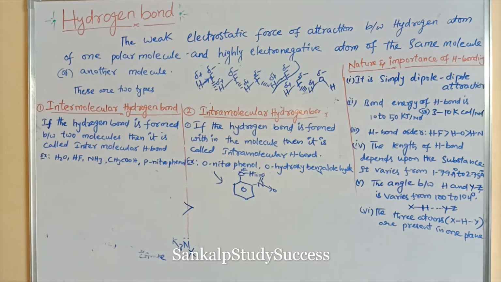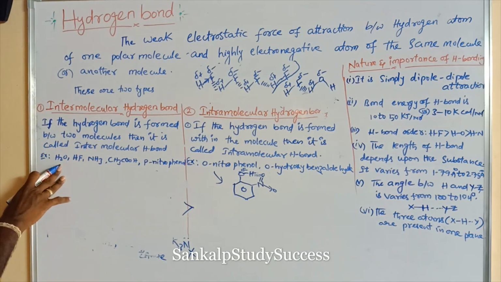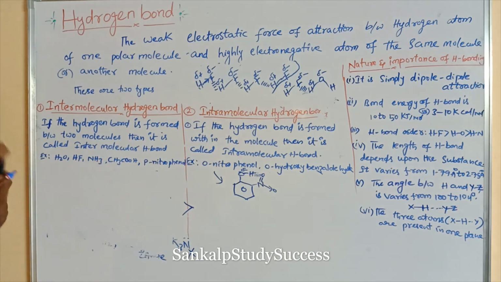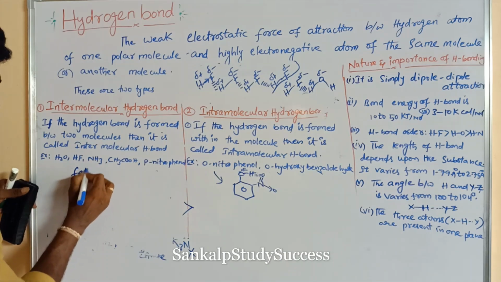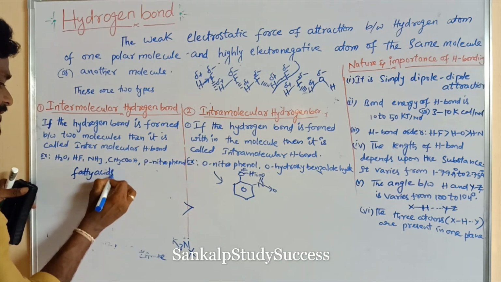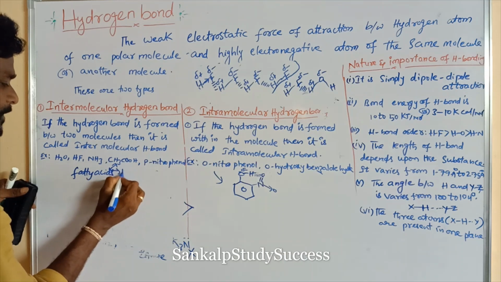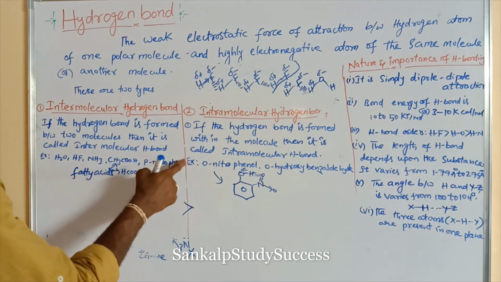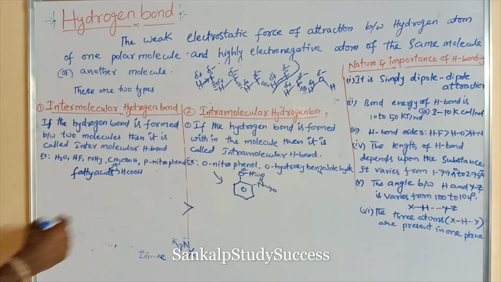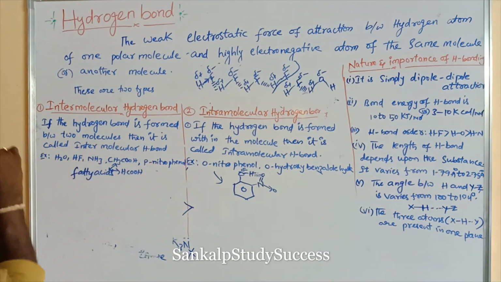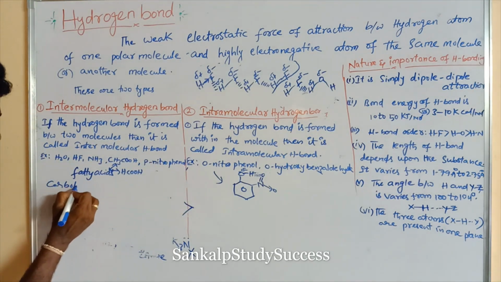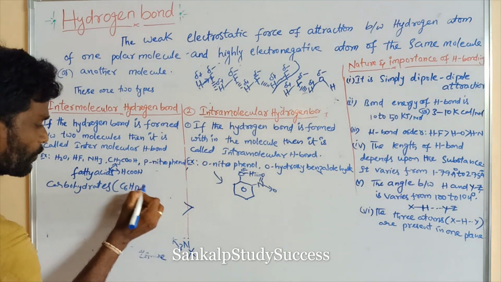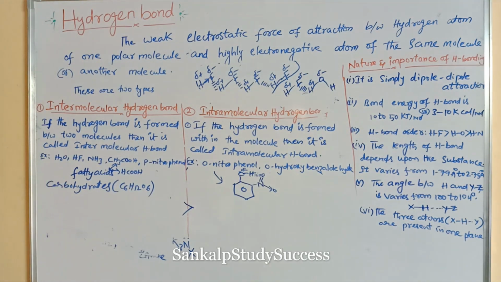Intermolecular hydrogen bond is observed in water, hydrogen chloride, ammonia, fatty acids like acetic acid and formic acid, all these carboxylic acids, paranitrophenol, and carbohydrates. What is the formula? C6H12O6. So these also contain hydrogen bonds.